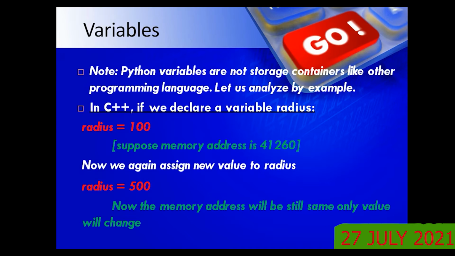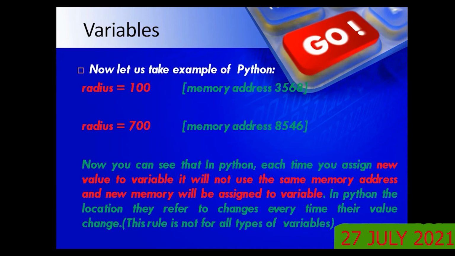Remember, instead, what will happen? You see, in Python, radius is 100. The value 100 is assigned to radius. Memory address is 3568. Now the value 700 is assigned. Memory address is 8546. What is this? The name of the variable remains the same, but the value 700 will be in some other location.